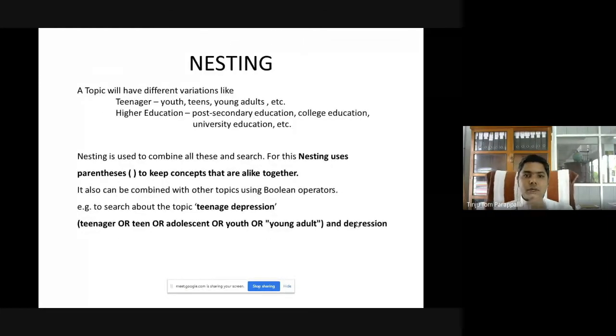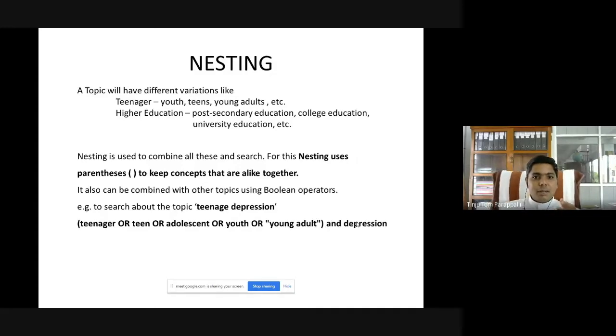Then there is one called nesting. There are certain topics that have different variations, like teenager. Teenager can be said as youth, teens, young adults, etc. Another example is higher education.